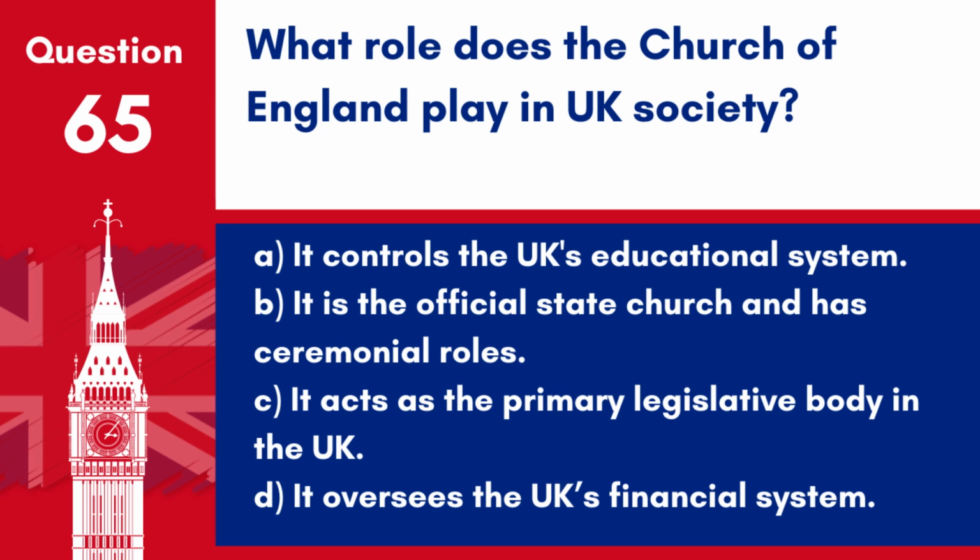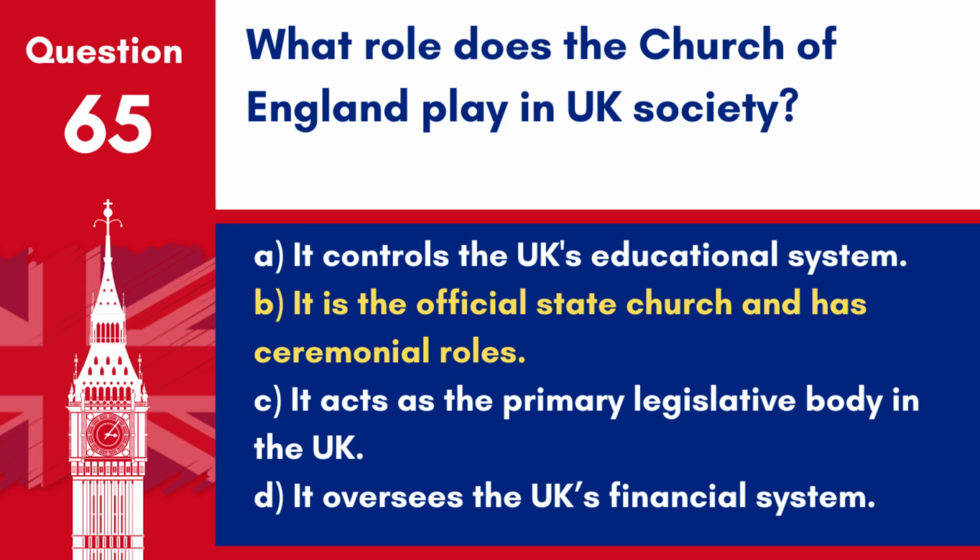Question 65. What role does the Church of England play in UK society? A. It controls the UK's educational system. B. It is the official state church and has ceremonial roles. C. It acts as the primary legislative body in the UK. D. It oversees the UK's financial system. Answer: B. It is the official state church and has ceremonial roles.